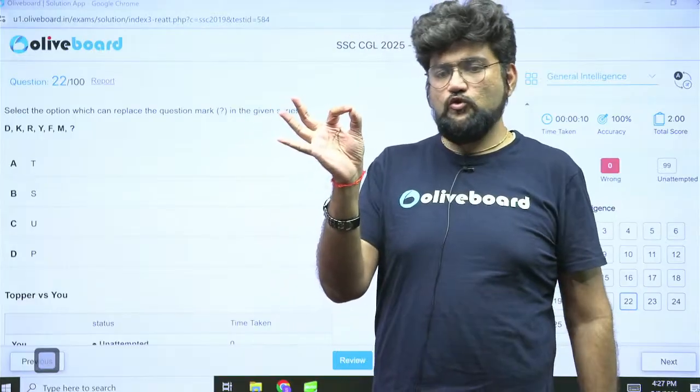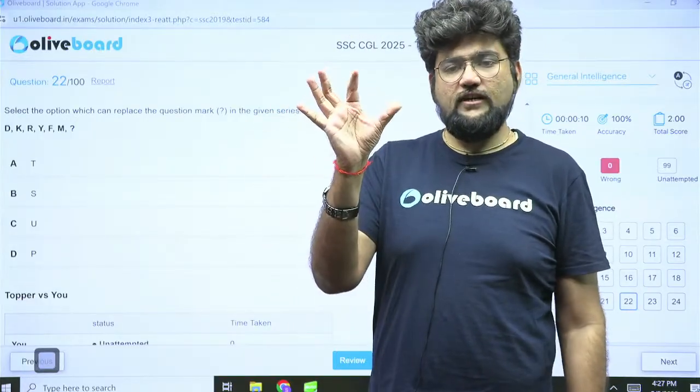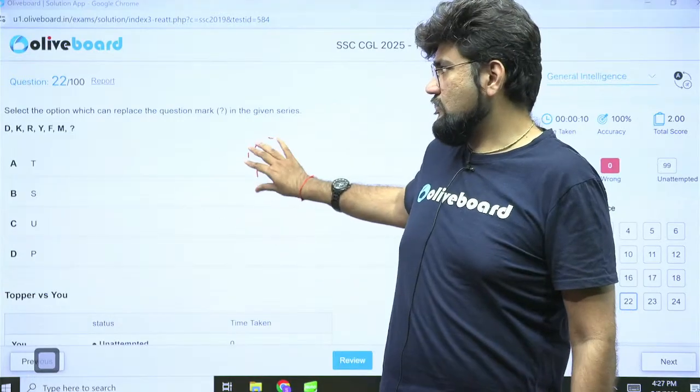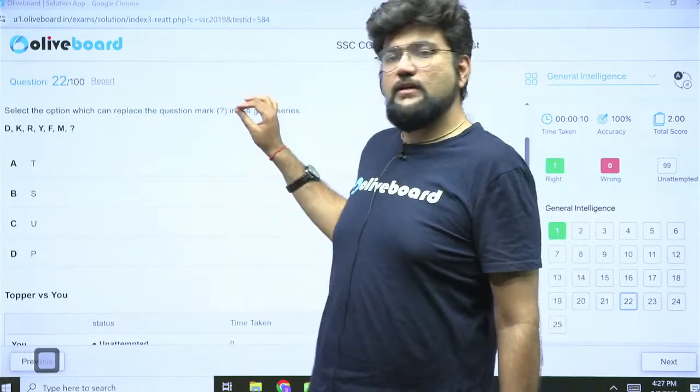Point number two, you can use pinch zoom on your mobile phone. If you are watching YouTube on your phone, you yourself can pinch zoom the screen, because I cannot pinch zoom this. This is on the web. Nothing is going to happen. So you can pinch zoom the screen.